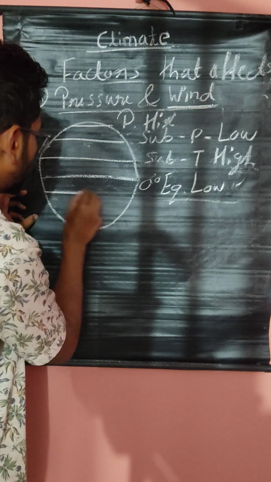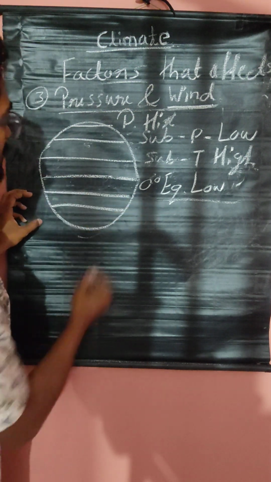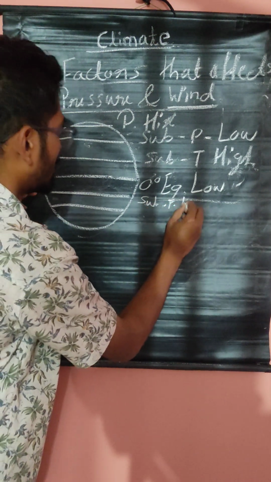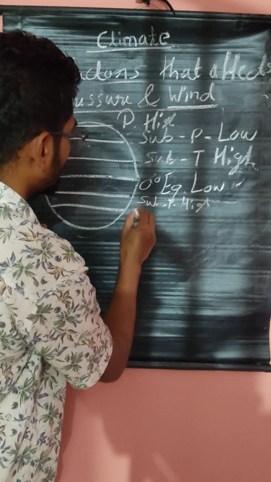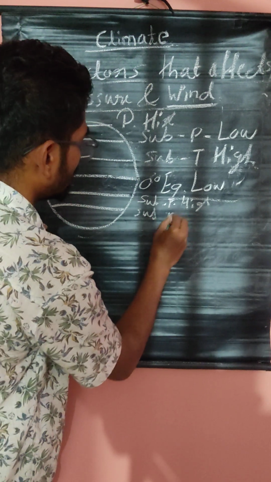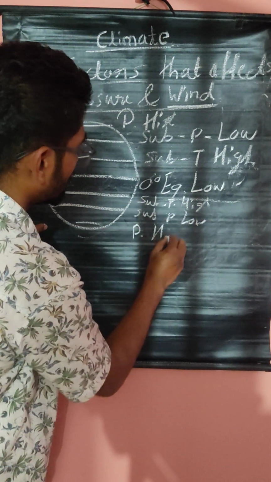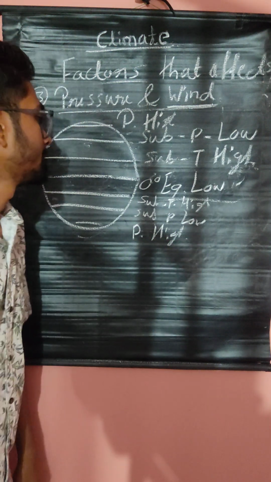For example, this is also subtropic high. This is subpolar low. This is polar high.